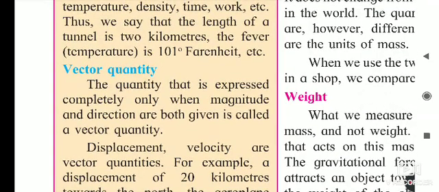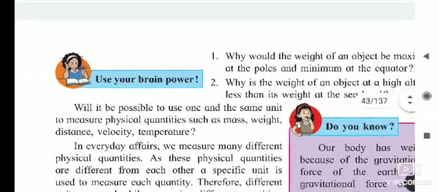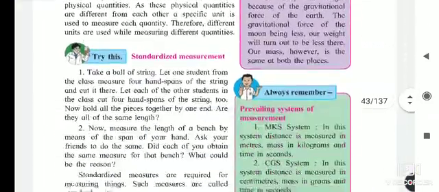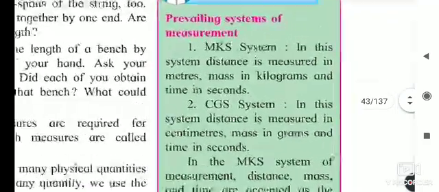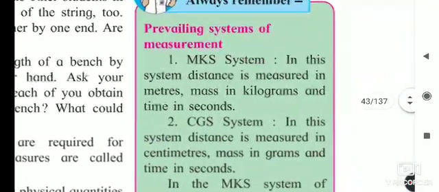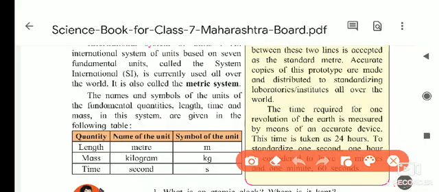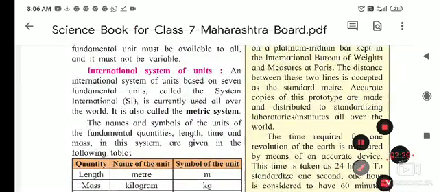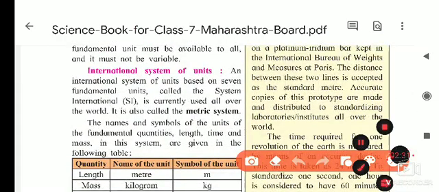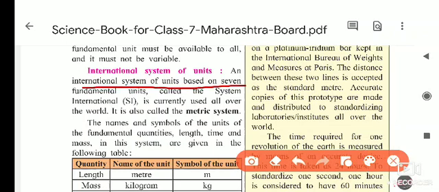Next, I gave you the definition of metric system. So what is the metric system? The definition of metric system is: an international system of units based on 7 fundamental units, called the Standard International system, that is SI, currently used all over the world, and it is also called the metric system.